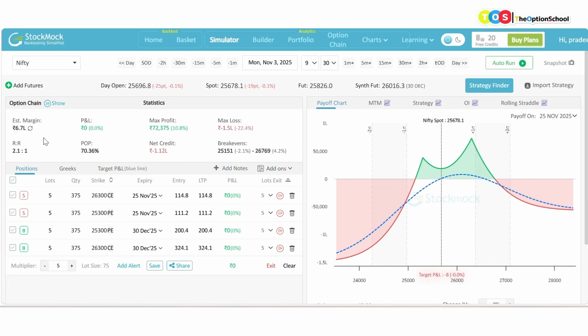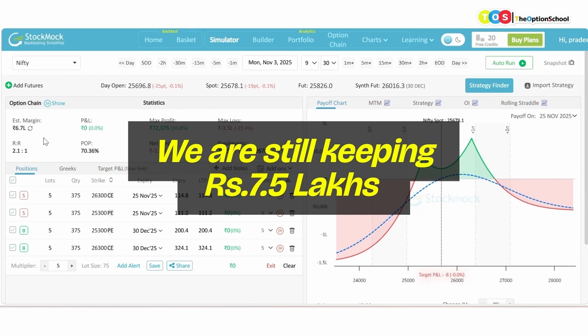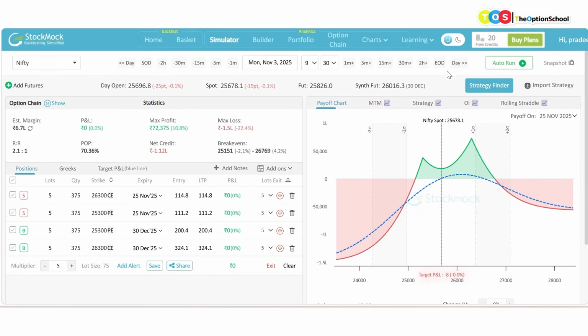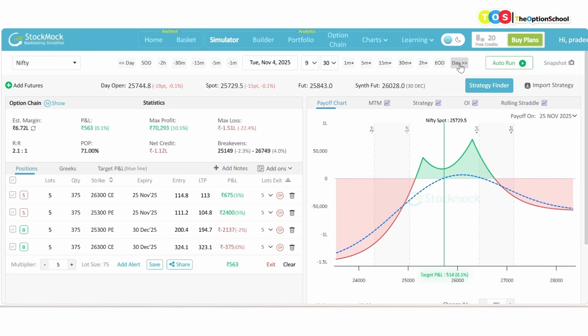For reaching that target level of 1 lakh, we need another 30-40,000 rupees, and we are not deploying our full capital as of now. We are still keeping some capital with us. Let us move ahead and let's see what happens next day. Next day, nothing much has happened in the market.